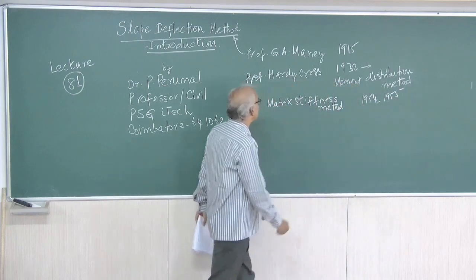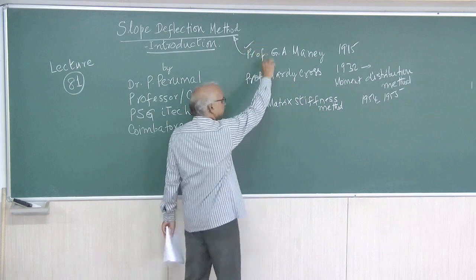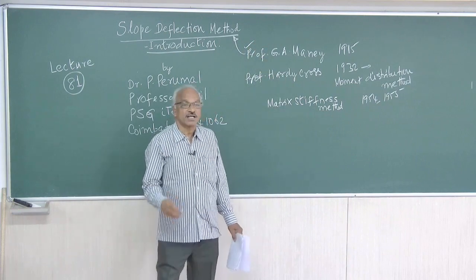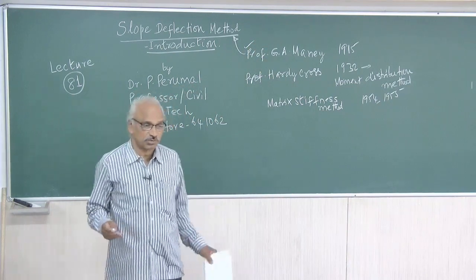So this is the forerunner of these methods. This method is 105 years old.